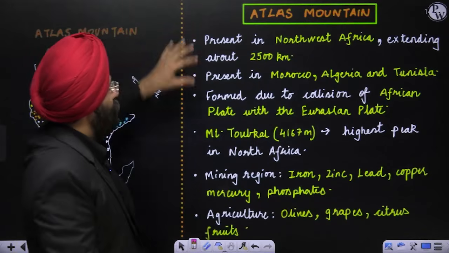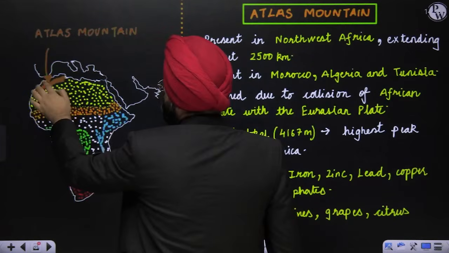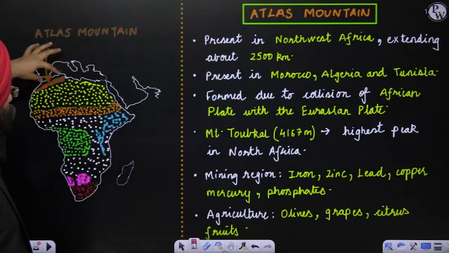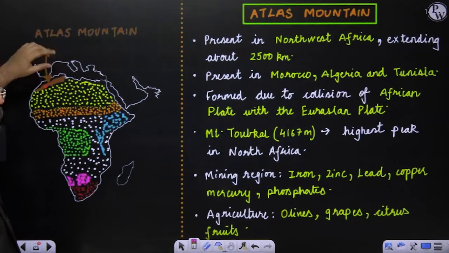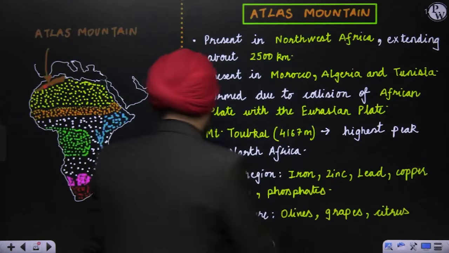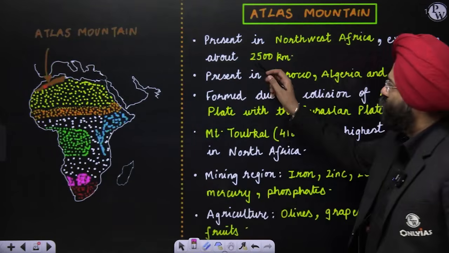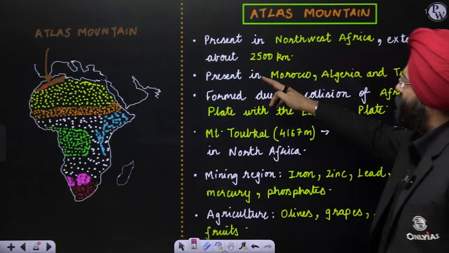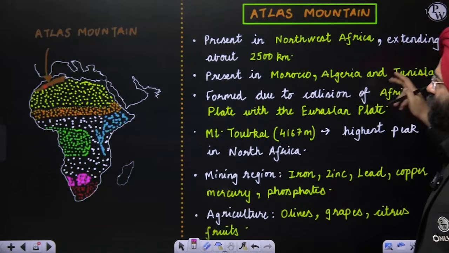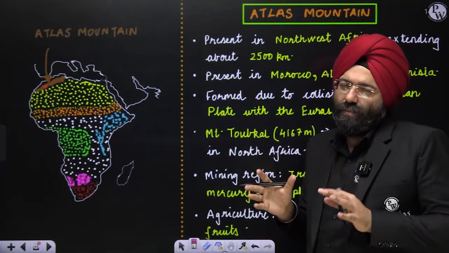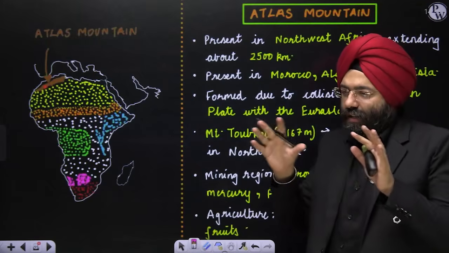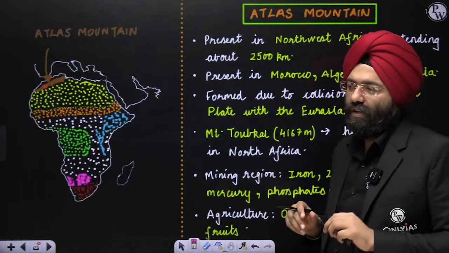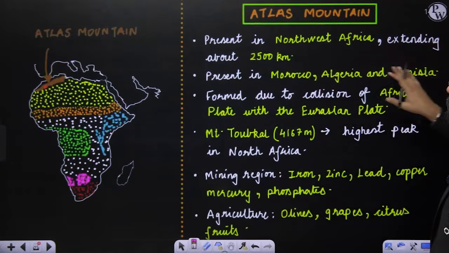Anyhow, now when I've mentioned Atlas Mountains, let's see here. These are present in the northwestern African region, and it is about 2,500 kilometers. These are 2,500 kilometers present in the northwestern part of Africa. Along with it, present in Morocco, Algeria, and Tunisia. So, from the construct of which countries have the presence, these are the three major countries where it is present: Morocco, Algeria, and Tunisia.